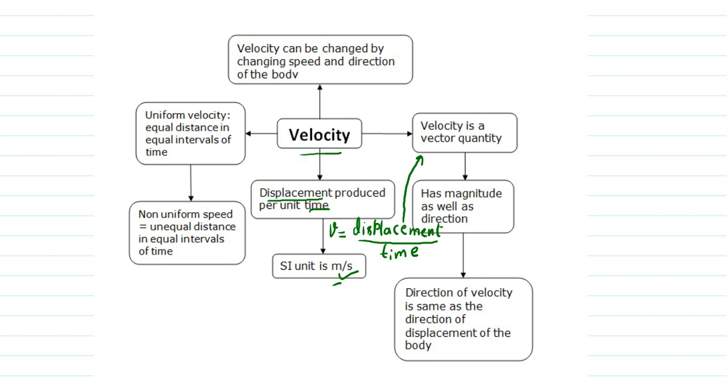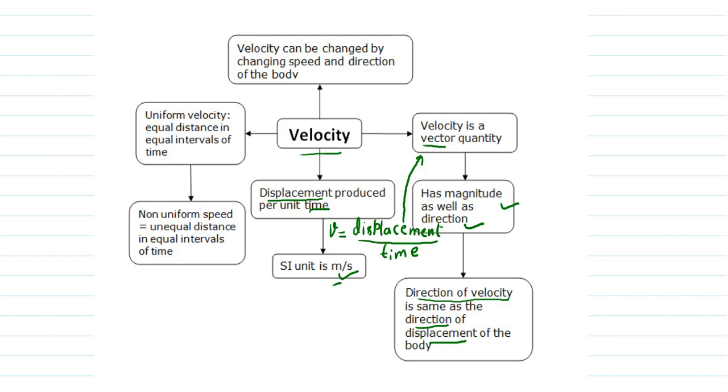Now as velocity is a vector quantity, we can understand that it will have both magnitude and direction. The direction of velocity is the same as the direction of displacement. This is an important point, students. The direction of velocity will always be the same as the direction of displacement.